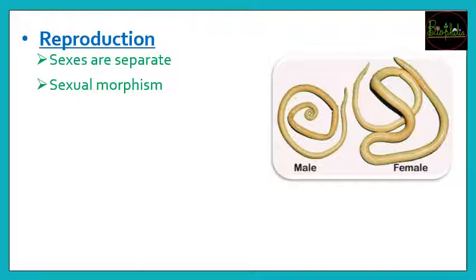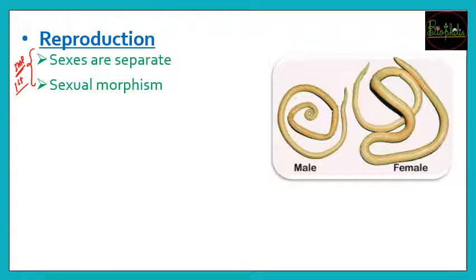So reproduction में there is going to be one more change that can be seen with the previous phyla, that is sexes are going to be separate. A very important point about this, it is going to be very unique and it will be seen for the first time.